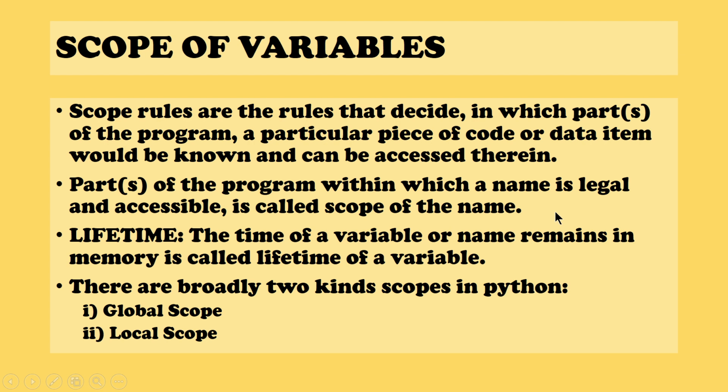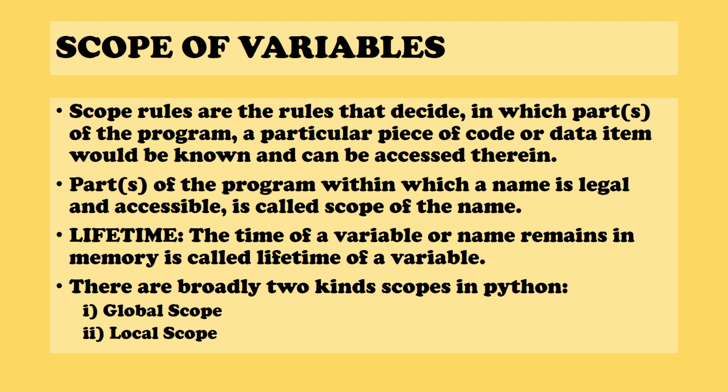So far we have written programs. Before functions, we were writing programs which contain only a few lines of code and a few variables, and those variables can be accessed anywhere inside the program, because almost all those statements we have written as top level statements. Only some statements will go into a while loop, a for loop or an if condition. Otherwise, all those variables can be used after the initialization. You will be able to use them anywhere inside the program, but that is not always the case.